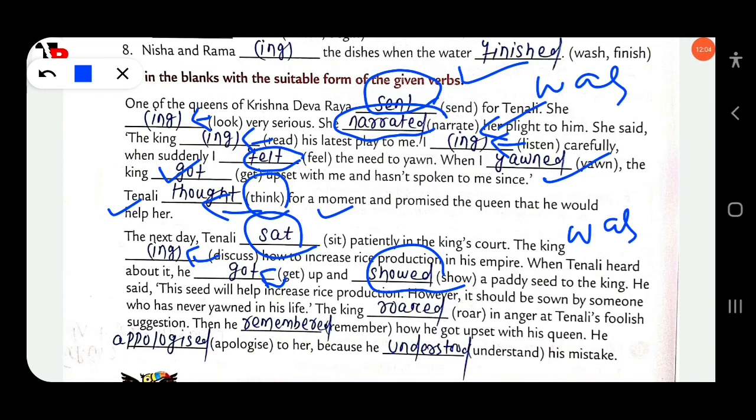He said this seed will help increase rice production. However, it should be sown by someone who has never earned in his life. The king roared in anger. Roared, you know the past tense of roar is roared. In anger at Tenali's foolish suggestion. Then he remembered how he got upset with his queen. He apologized to her. Apologized, ed. Past tense, because he understood his mistake. Understood, the past tense of understand.